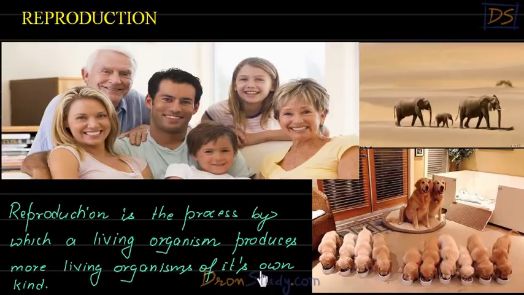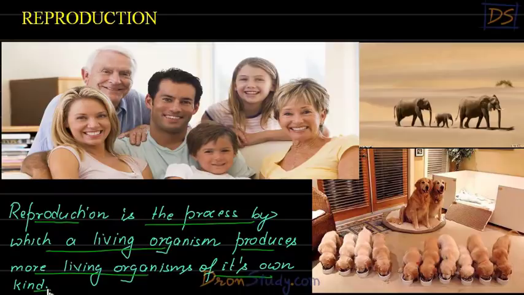And students, we can define reproduction like this: reproduction is the process by which a living organism produces more living organisms of its own kind, right students? Let us read this once again. Reproduction is the process by which a living organism produces more living organisms of its own kind, right students?